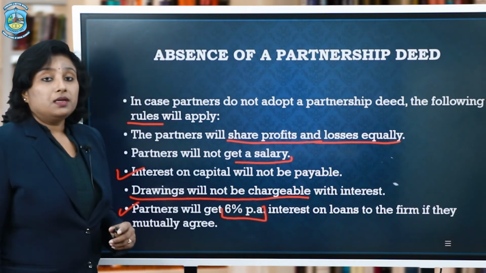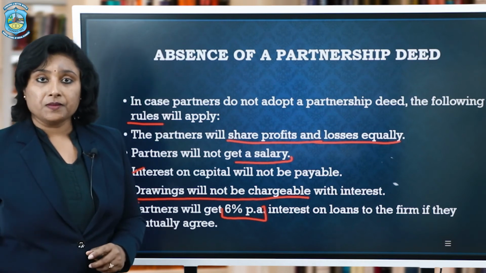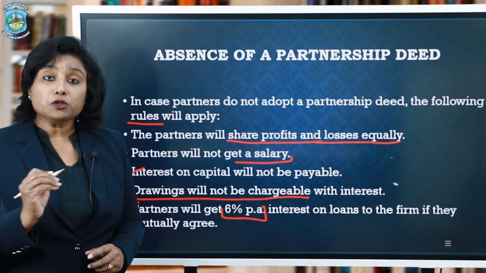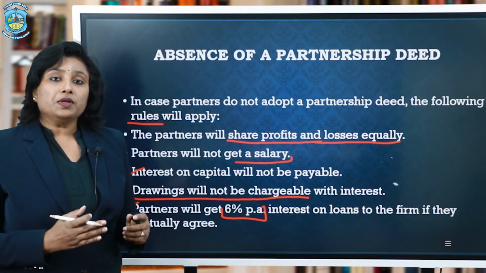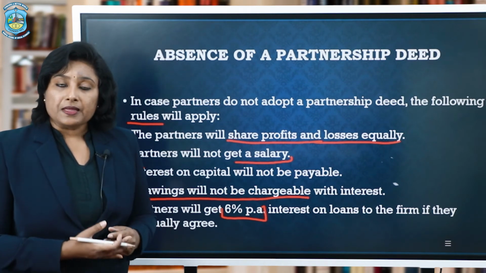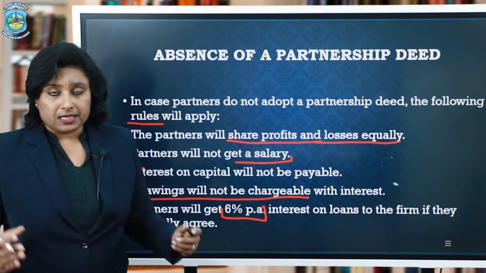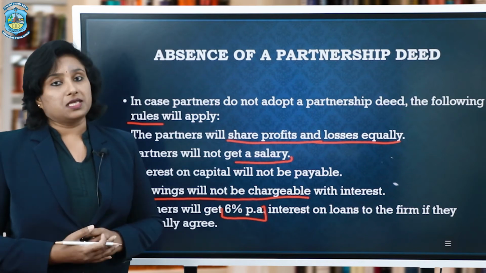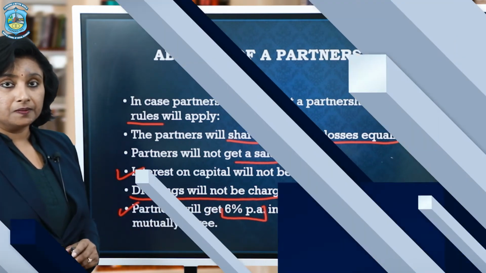6% is the rate given in the Act, and it has to be charged proportionately over the year, right? So suppose the loan has been extended during the year, say on 1st of October, that means the interest will be given at the rate of 6% only for 6 months, not for the entire year. That is what per annum means.